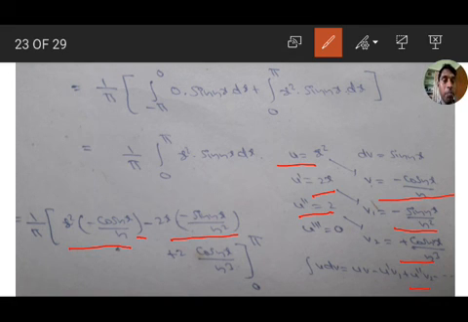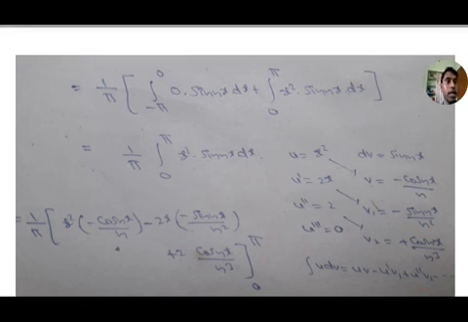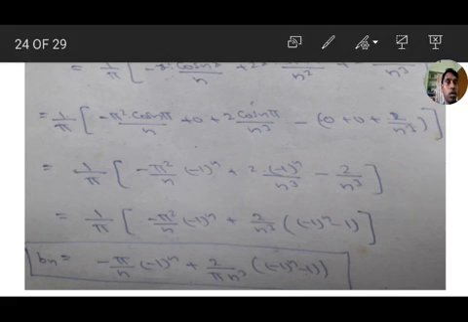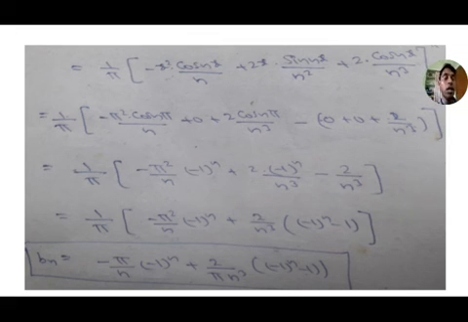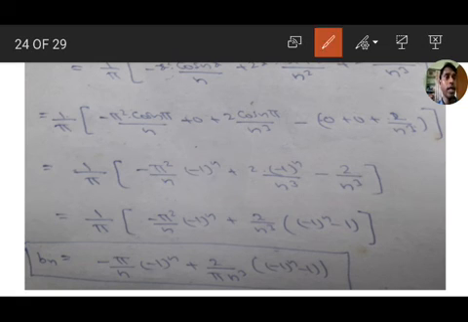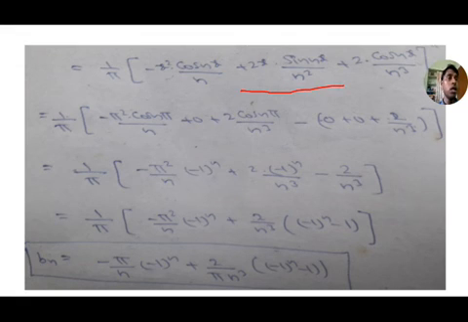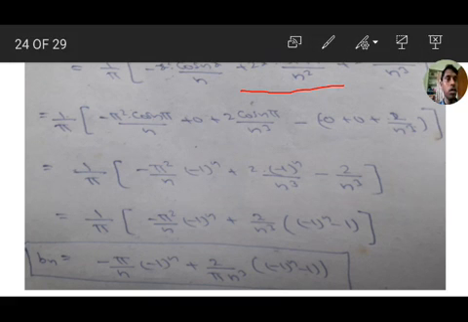Here the second term, minus minus we get plus, here same as this minus, only the second term we will get 0. It is minus x square cos nx by n plus 2x into sin nx by n square plus 2 cos nx by n cube, 0 to pi. Okay, 0 to pi.